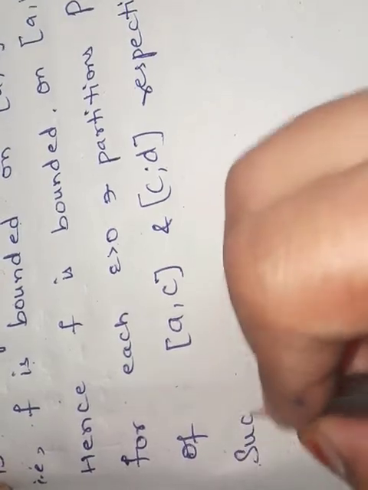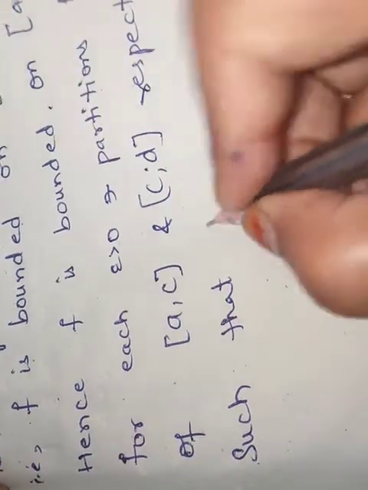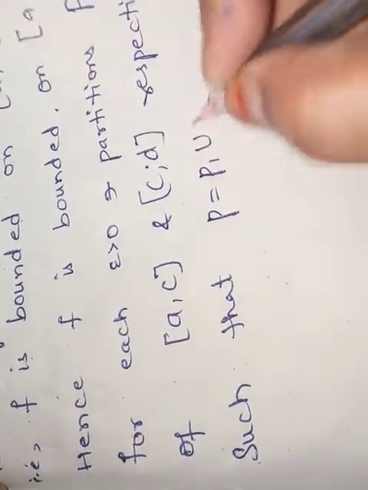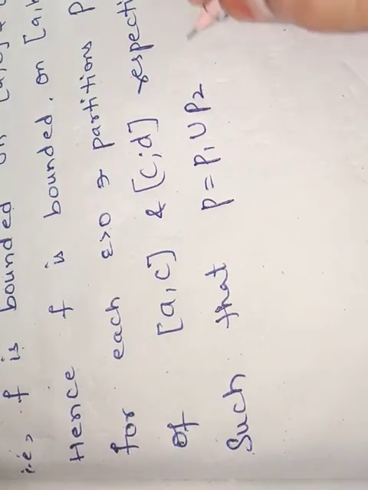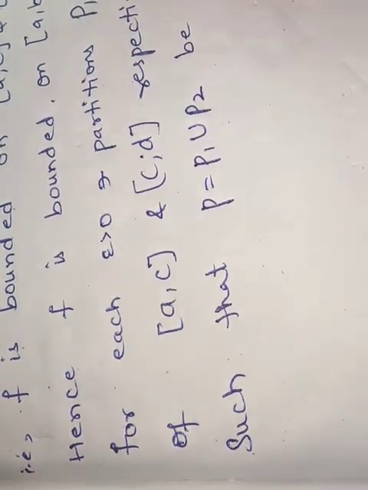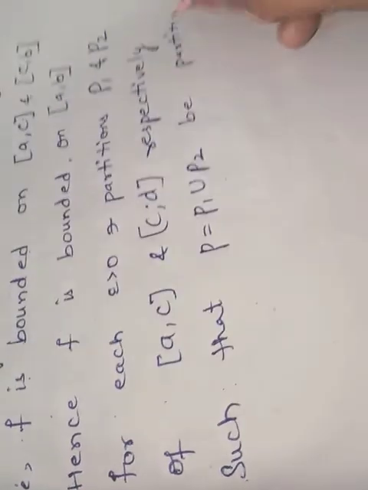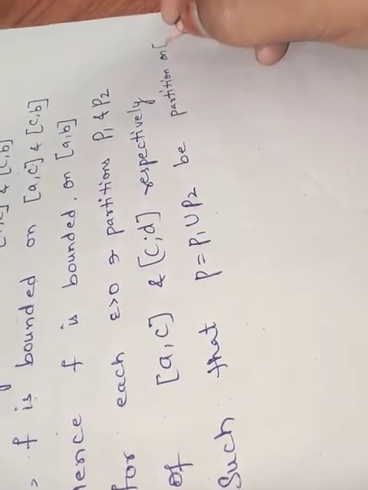And we know that P equals P1 union P2 be the partition on [a, b].